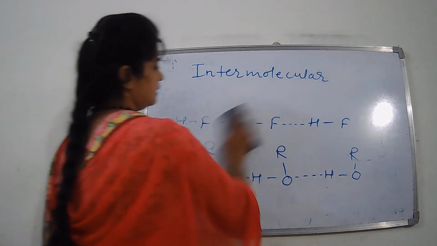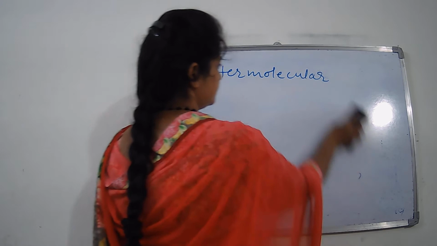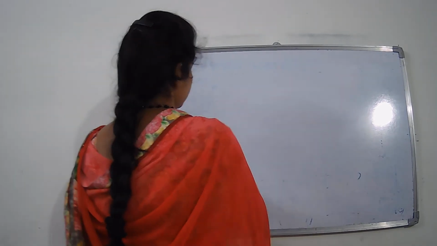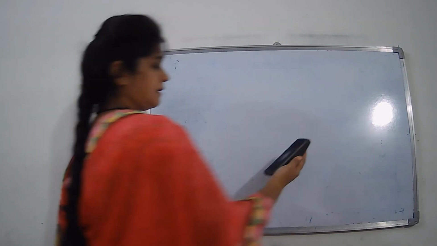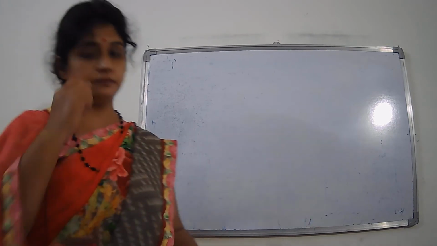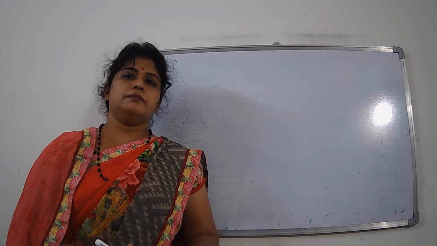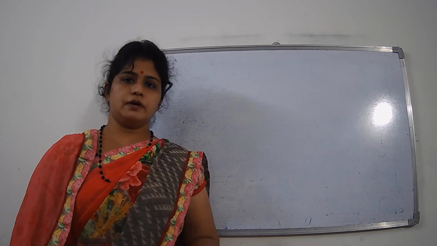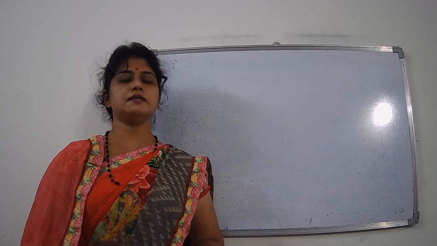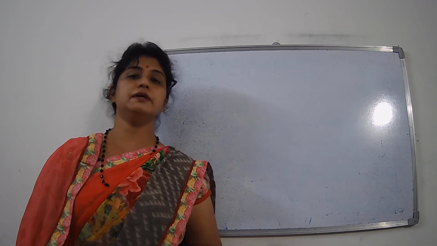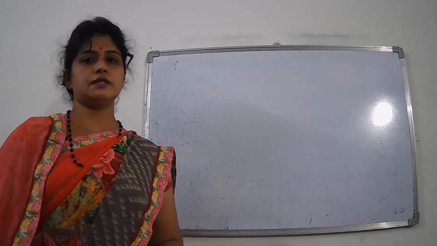Now how does this hydrogen bonding affect the physical properties of any molecule? Yes, because of the presence of hydrogen bonding, physical properties like boiling point, melting point, and solubility of the molecule change.